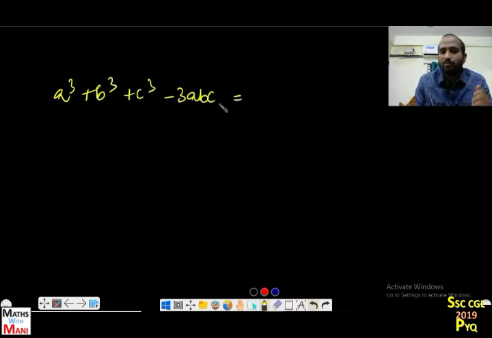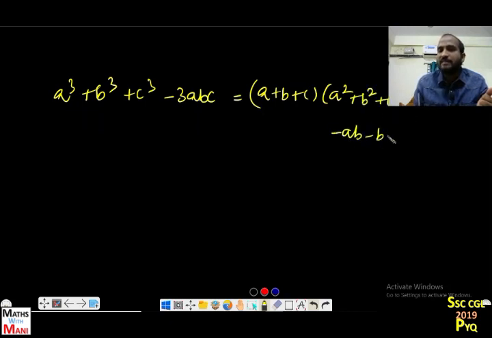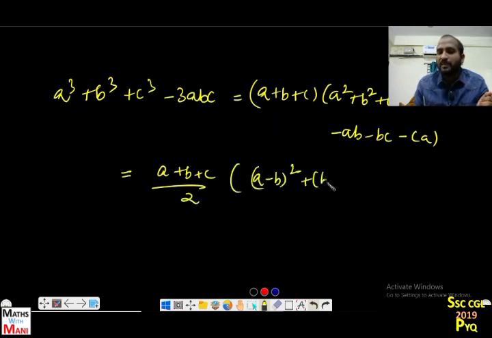What is that? (a plus b plus c) into (a square plus b square plus c square minus ab minus bc minus ca). It is also equal to (a plus b plus c) by 2 into [(a minus b) whole square plus (b minus c) whole square plus (c minus a) whole square].